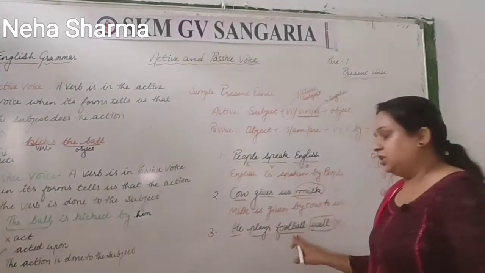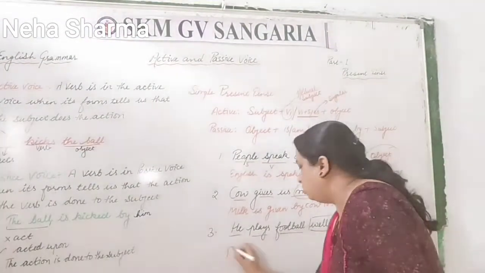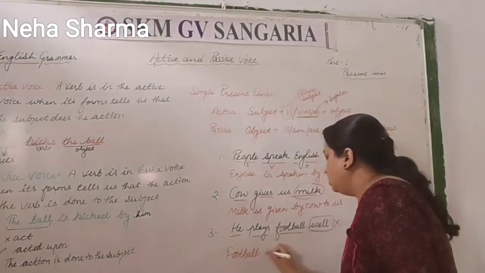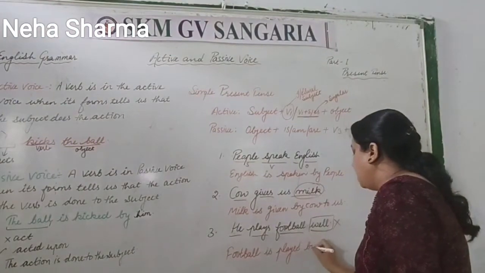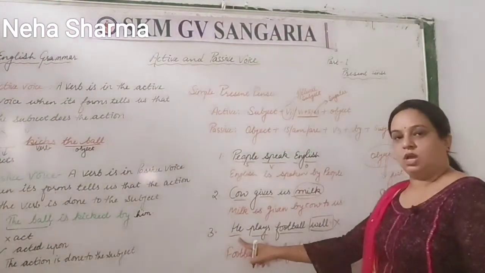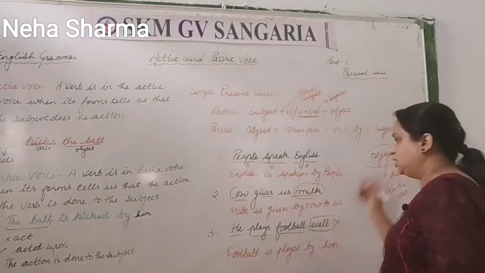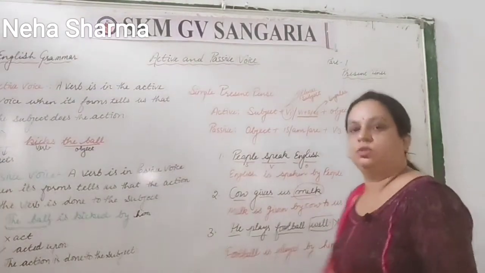So you have to pick the object from here. The answer would be football is played by, he changes into him. Okay, so this is the change from active to passive.